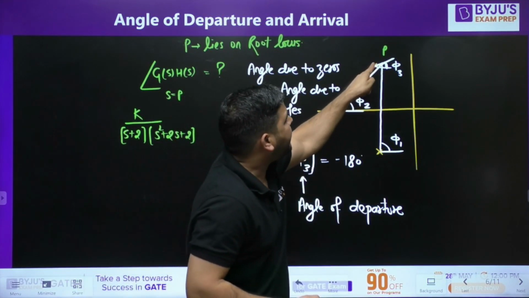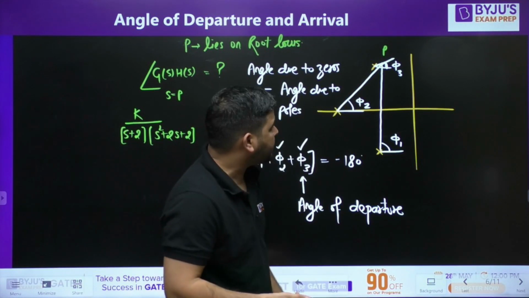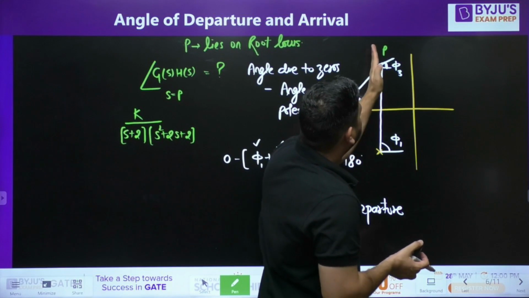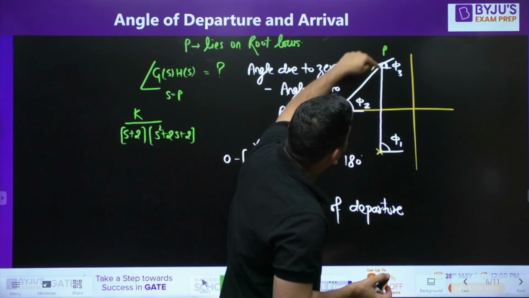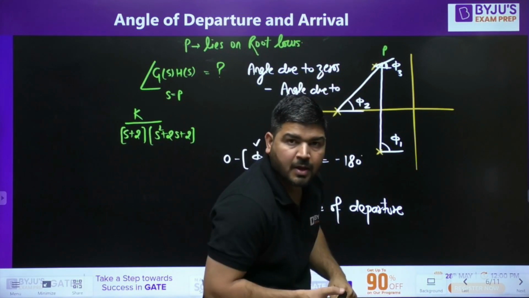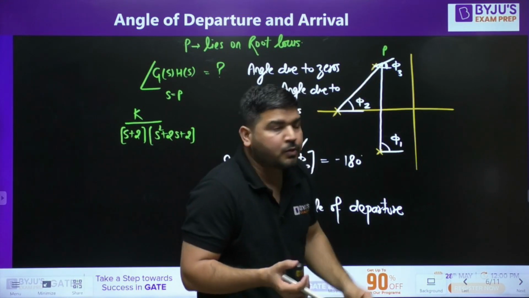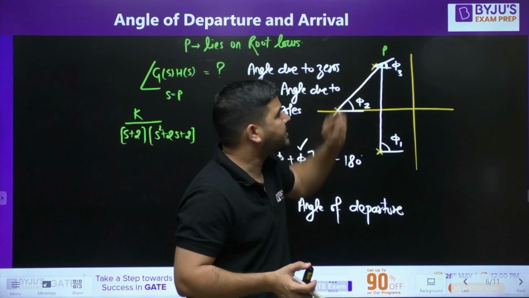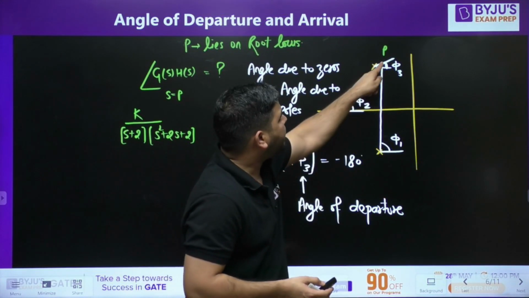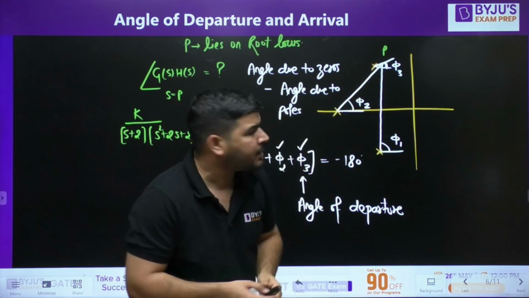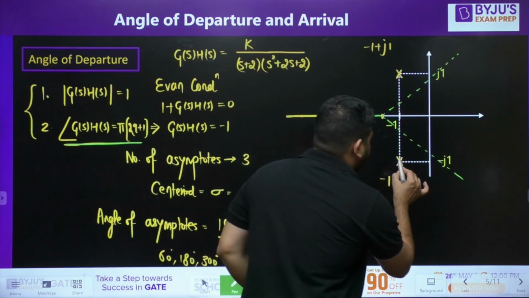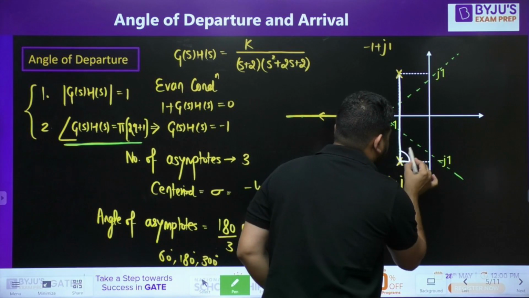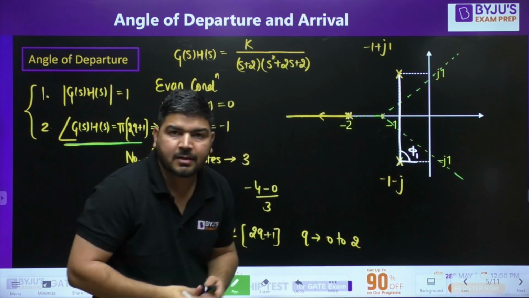If the point P lies very close to this pole, phi 1 is nearly equal to the angle of this line, because P and this pole are very close. If P and this pole are very close, you can assume that P is exactly at this pole. Then you can say that phi 1 is this angle. You can assume that this angle is phi 1 itself.